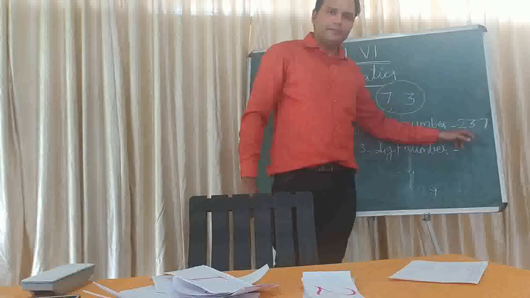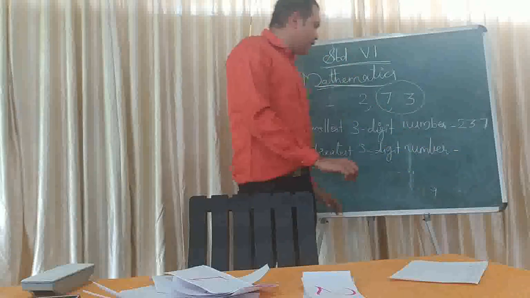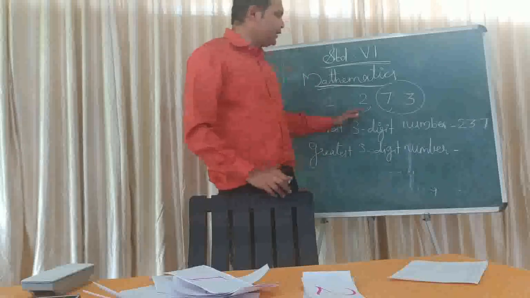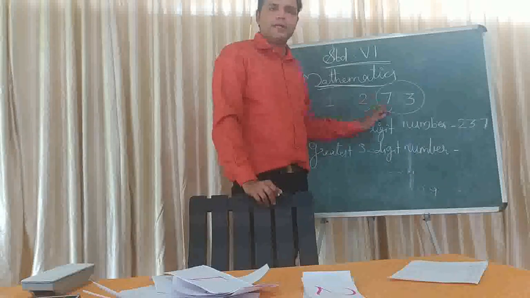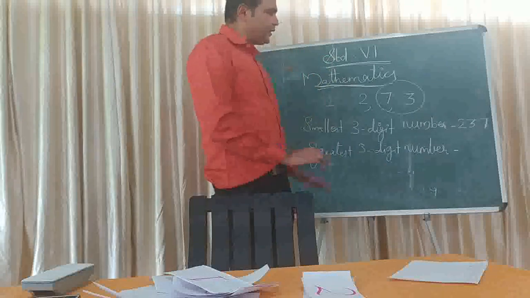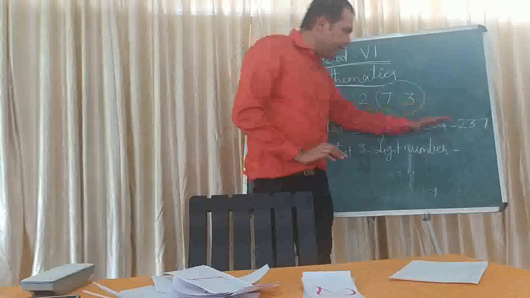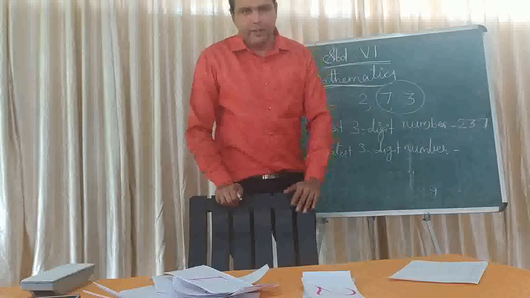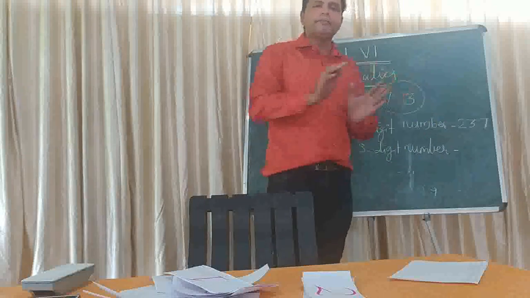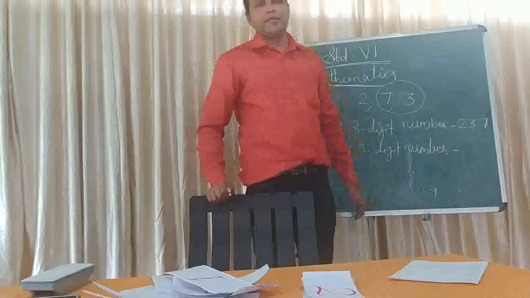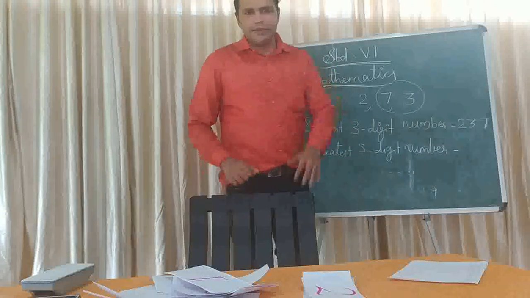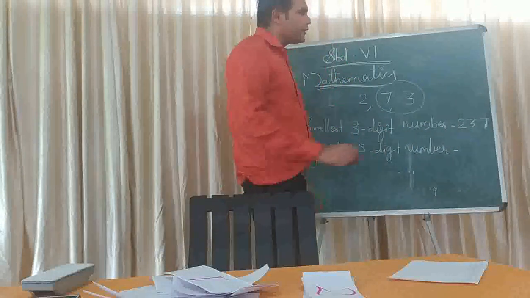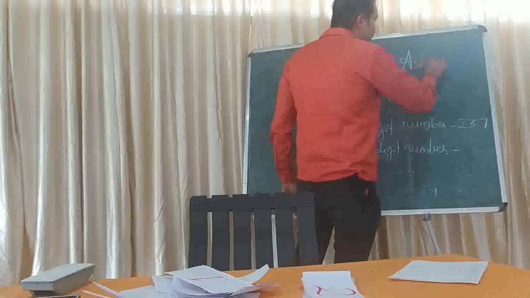Which number is this? 237. So this is the smallest 3-digit number that can be formed by using the given 3 digits 2, 7 and 3. There we did one thing. What is that? We arranged the given digits according to increasing order. Increasing order means from the smaller number to the larger number. There is another name for increasing order that you have already studied in the lower classes. You know what that is? Yes, ascending order. That is known as ascending order.